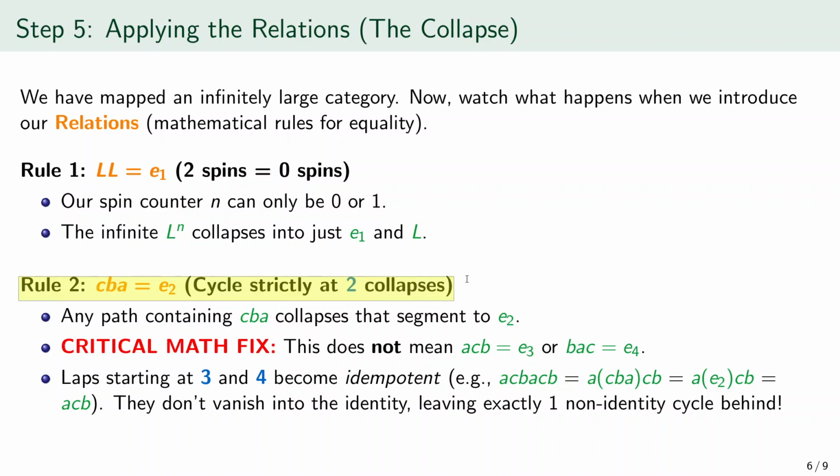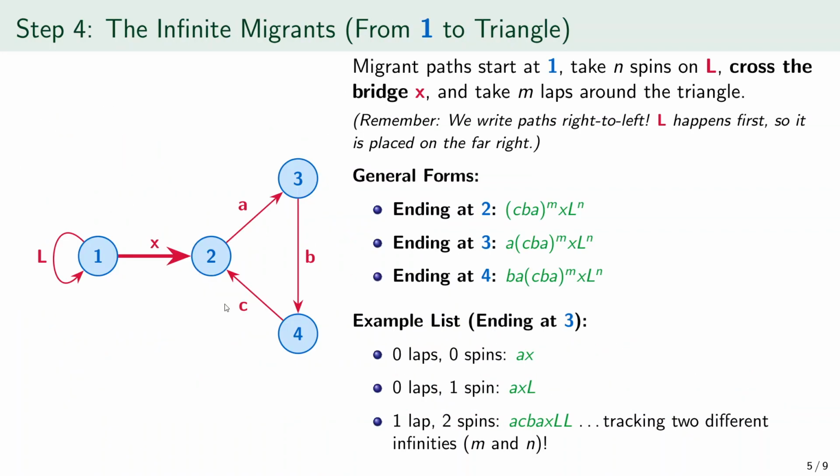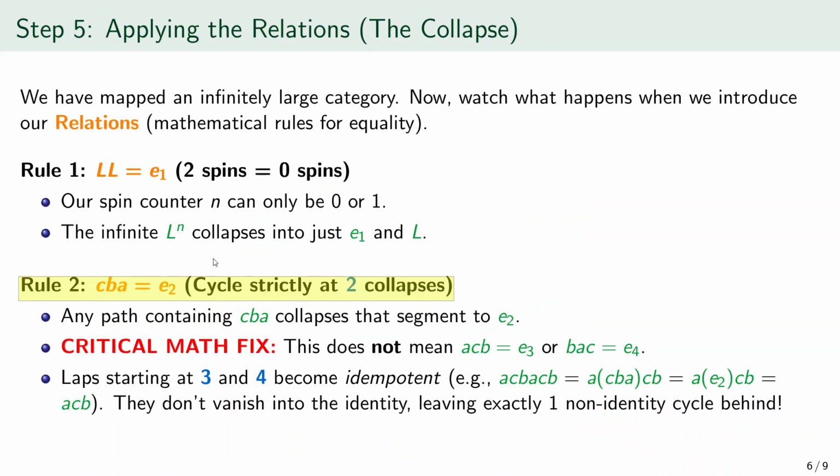Remember the right-to-left convention. So CBA means first travel along A from 2 to 3, then along B from 3 to 4, then along C from 4 back to 2. In other words, one full lap based at object 2 collapses to the identity at object 2. Any path containing that segment can be shortened by replacing CBA with the identity at 2.